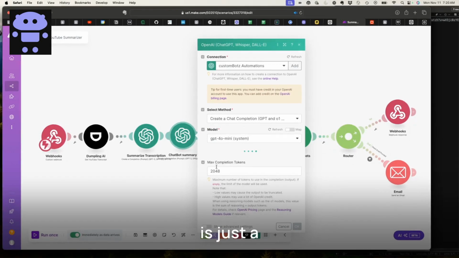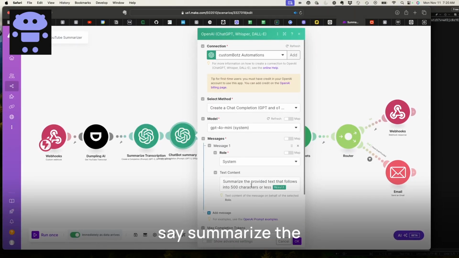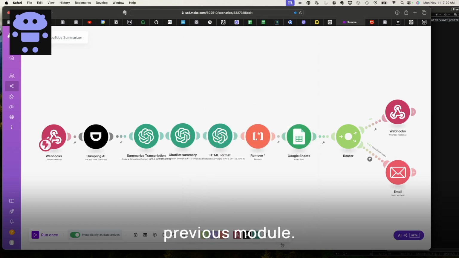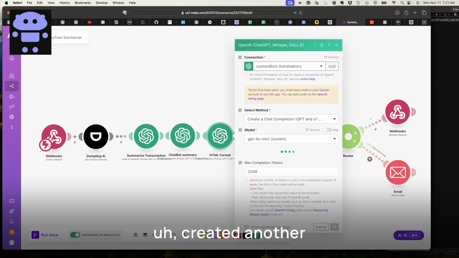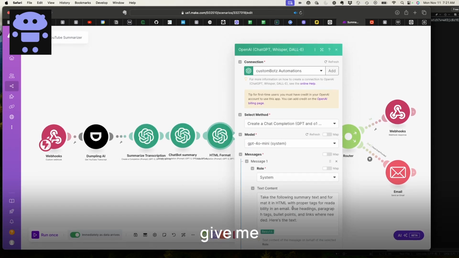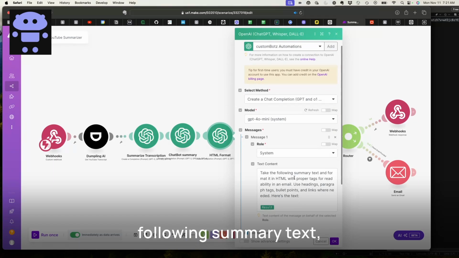So this is just a simple prompt that's going to say summarize the provided text that follows into 500 characters or less. I'm taking the result from the previous module. And then I wanted to get a nice format, because when I was sending it back to email originally, it looked pretty jumbled up and garbled, just a bunch of text streamed. So I created another prompt, and I said, give me HTML, take the following summary text, and this is from the first module here, and format it for HTML with proper tags for readability in an email. I just give it some additional guidance asking for headings, paragraph points, bullet points, etc. And again, just piping in what came in from here.